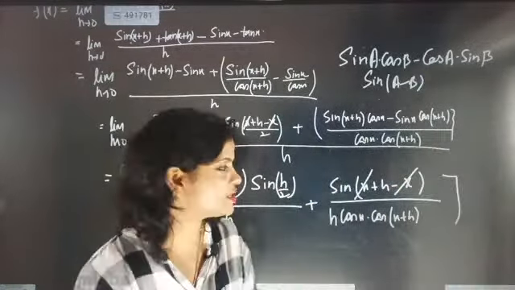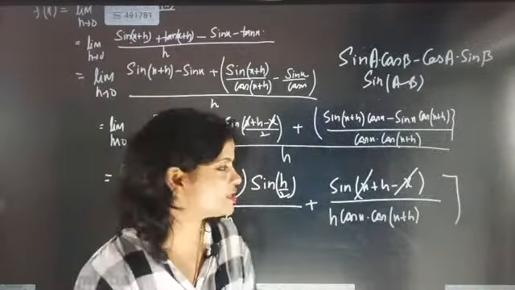Because here, if you take it very nicely, then you see one thing, limit h tends to 0 is there, because I have given you the question sin x. Now let's see what answer is going to come. 2 is exactly coming, because of the sin c plus sin d formula, but this 2 will 100% get cancelled anyway. Don't worry about this 2. This 2 is extra and it will get cancelled. So now don't touch this region. I am warning you. Now just touch this one, sine of h by 2. The denominator h is there, so very cleverly write h by 2 in the denominator, and multiply here also by 1 by 2.